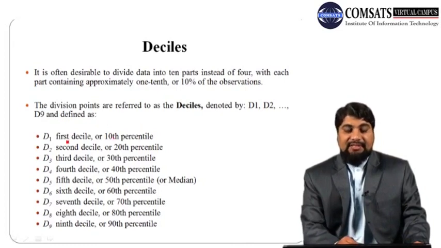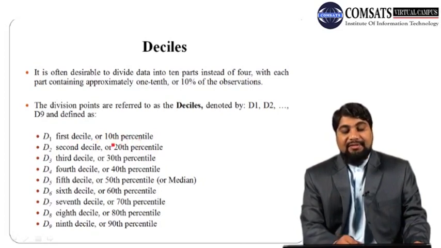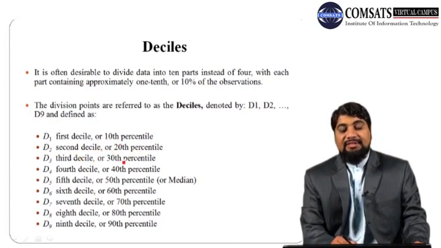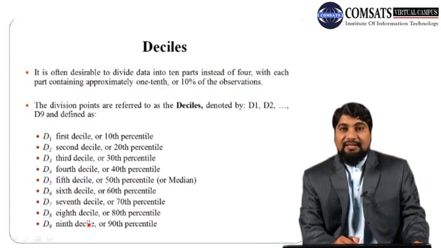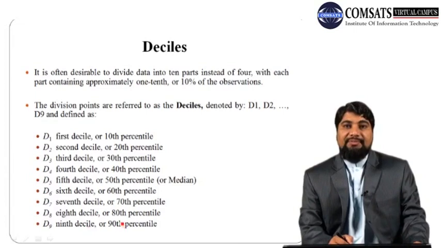and defined as follows. D1 is the first decile, also called the 10th percentile. Similarly, D2 is the second decile or 20th percentile, D3 the third decile, 30th percentile, D4 the fourth decile, 40th percentile, and D5 is the fifth decile, 50th percentile, or the median. D6 is the 6th decile or 60th percentile. Similarly, D9 is the 9th decile or 90th percentile.